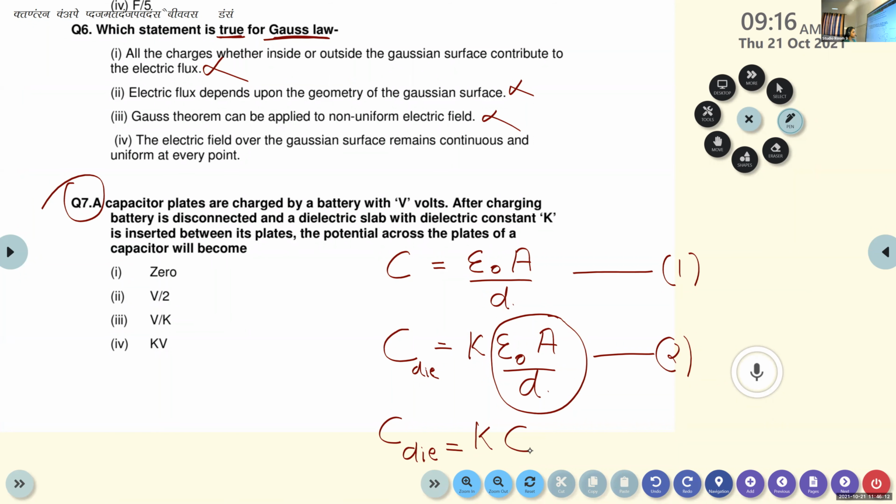And we know that the charge stored in a capacitor is given by Q is equal to CV. For a dielectric capacitor, where a dielectric medium is placed between the plates, the charge stored is given by C dielectric and V dielectric.